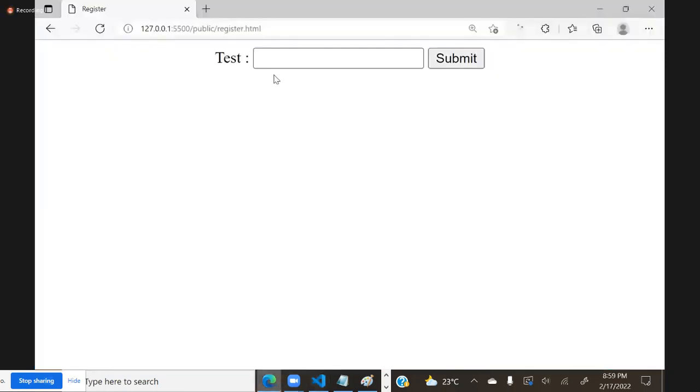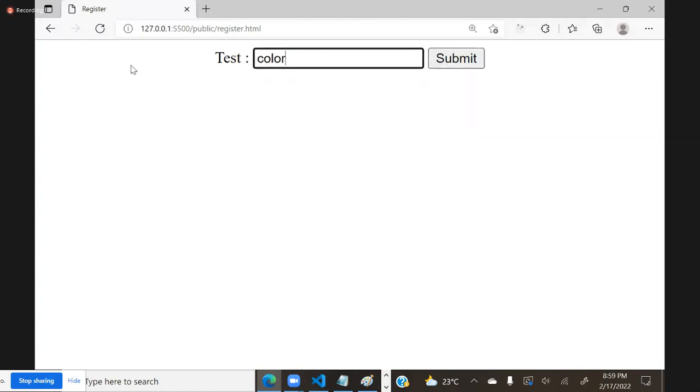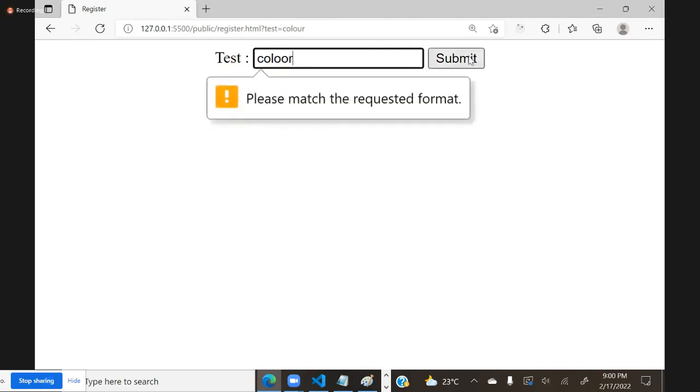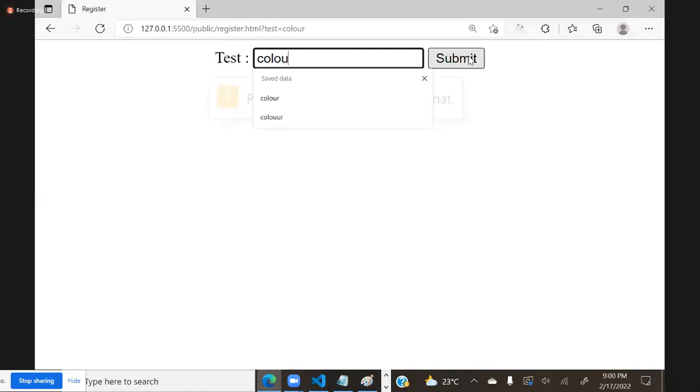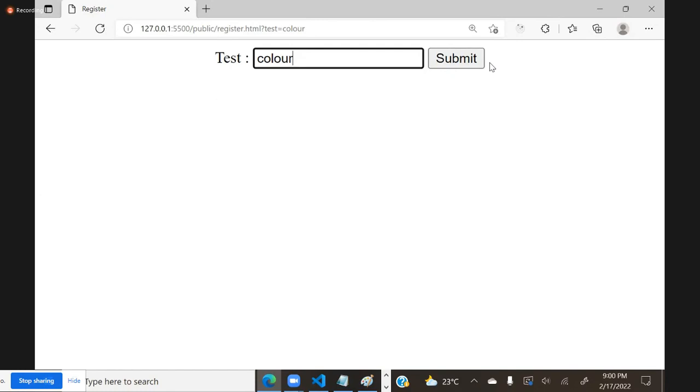Now you see here, if you enter anything else, it is not valid. I entered COLOR, okay, it is submitted. I entered COLOUR, that is also submitted. But I entered COLOOR, that is not submitted. COLOUUR is also not submitted. It will allow only one occurrence of that, and then it will submit.